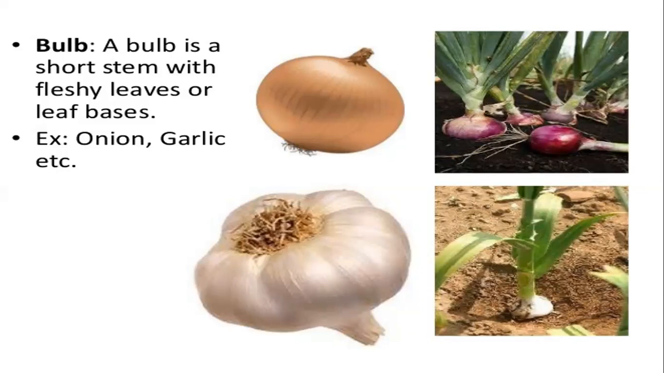It's called a bulb. A bulb is a short stem with fleshy leaves or leaf bases. Example is onion and garlic. Fine with the definition that has been mentioned in your book. But ये definition से कुछ समझता है कि ये bulb किधर है? कोई मुझे बताएगा ये definition पढ़ के कि exactly ये bulb किधर है? आपके घर पे है मत बोलो भाई. मैं onion की और garlic की बात कर रही हूँ.